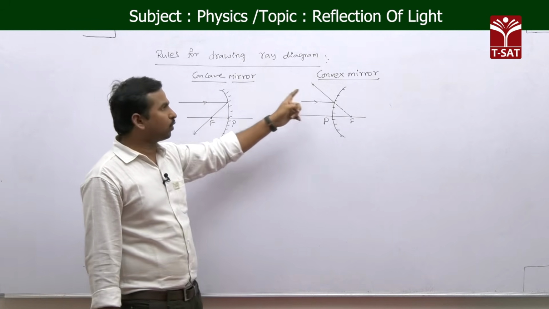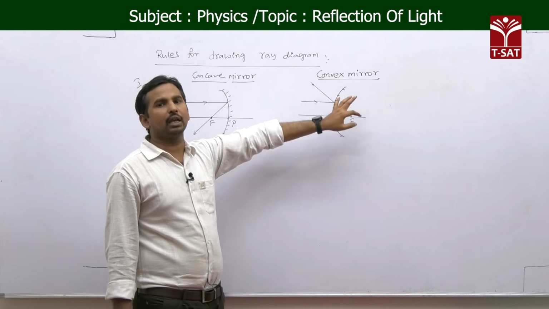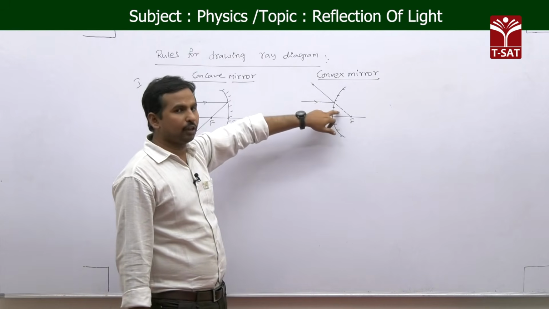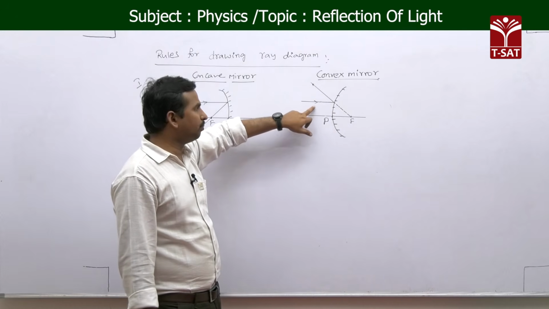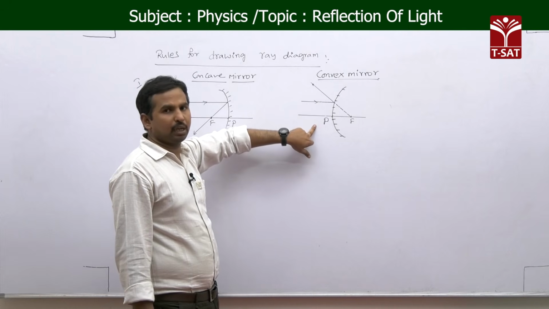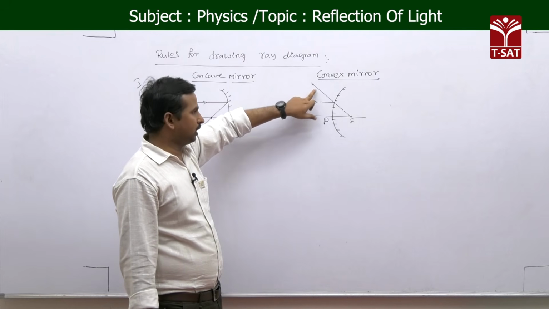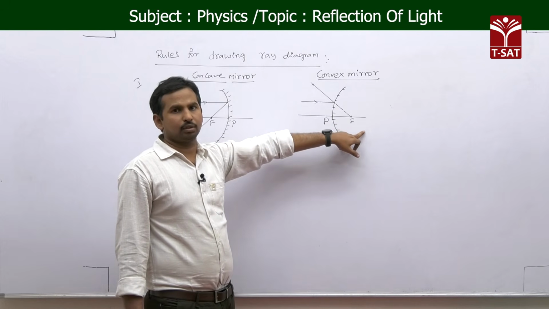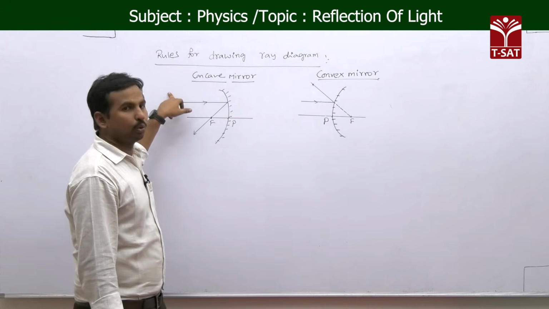But in the case of a convex mirror, as we do not have a real focus, what happens is, when you are taking a parallel light ray passing parallel to the principal axis, after reflection the light ray appears to be passing through the principal focus. That is our rule 1.